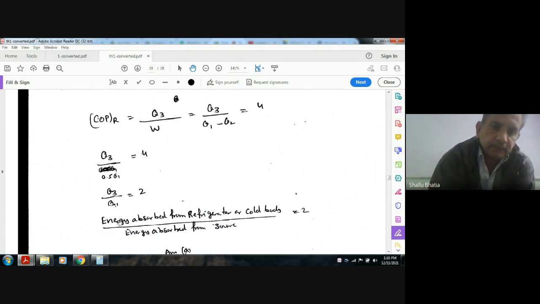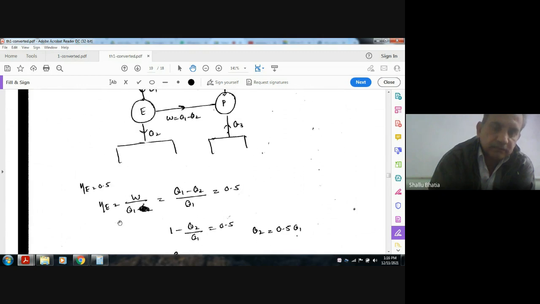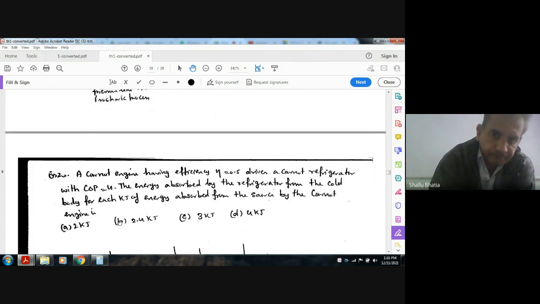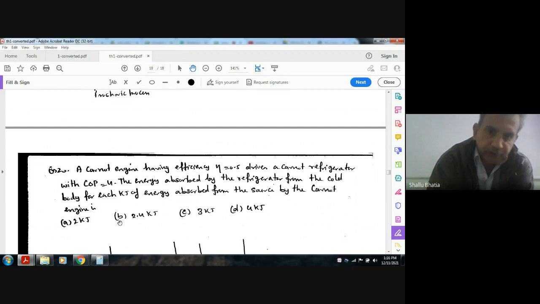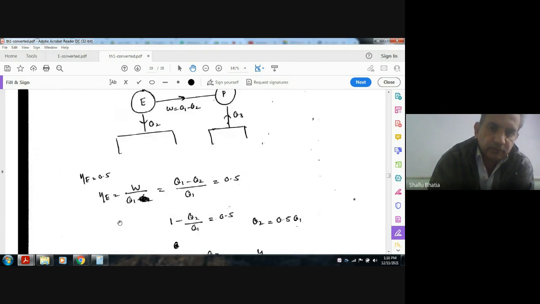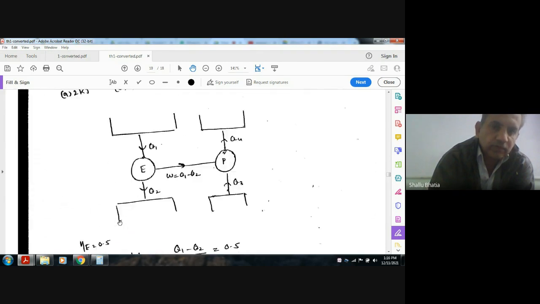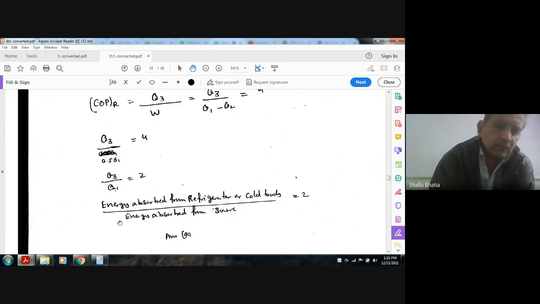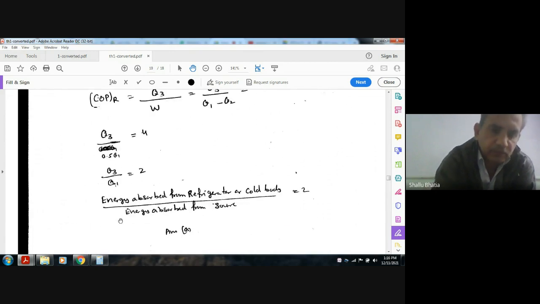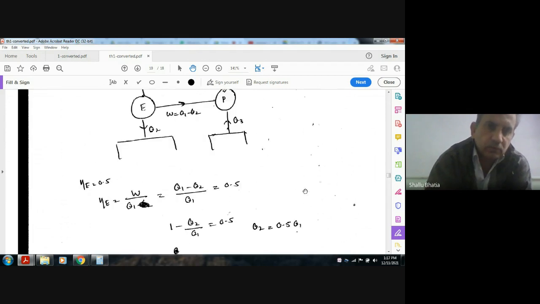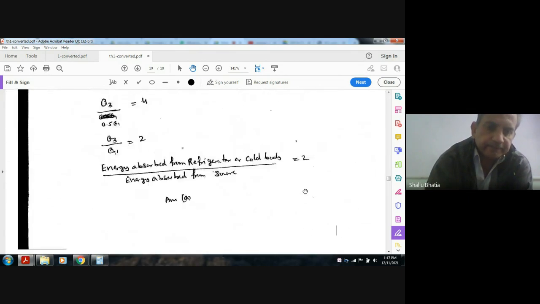Okay, so it has been asked: the energy absorbed by the refrigerator from the cold body, that is Q3, for each kilojoule of energy absorbed from the source. So Q3 by Q1 is asked. So the answer is the energy absorbed by the refrigerator per energy absorbed from the source. This answer is A. Okay, next.